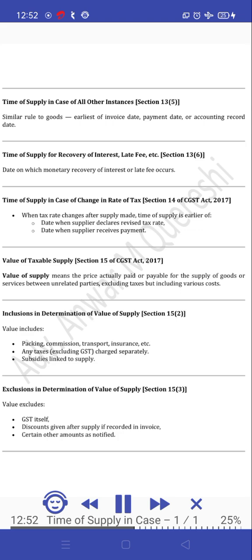Inclusions in determination of value of supply, Section 15(2). Value includes packing, commission, transport, insurance, etc., any taxes excluding GST charged separately, and subsidies linked to supply. Exclusions in determination of value of supply, Section 15(3). Value excludes GST itself, discounts given after supply if recorded in the invoice, and certain other amounts as notified.